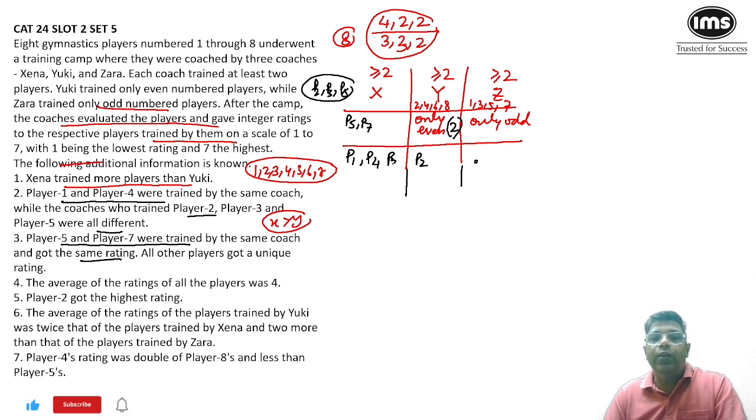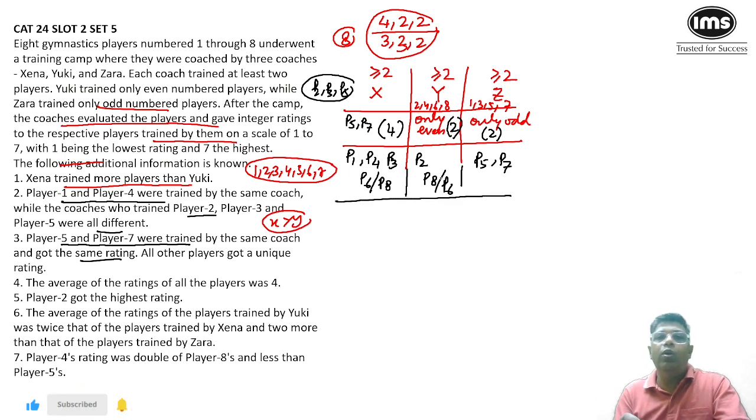So with that, you can say player 3 will come over here and players 5 and 7 will come over here. And now Z can train only 2 people. Why? Because all the even-numbered players have already been coached. P1 and P3 are coached by X and P5 and P7 are coached by Z, and Z is only coaching odd-numbered players. In that case, Z is coaching 2 players, and Y we have already fixed as coaching 2 players. So X will coach 4 players. Now who are the left ones? One is P6 and one is P8. So there are 2 possibilities: either P6 would come over here or P8 would come over here, or it could be vice versa.